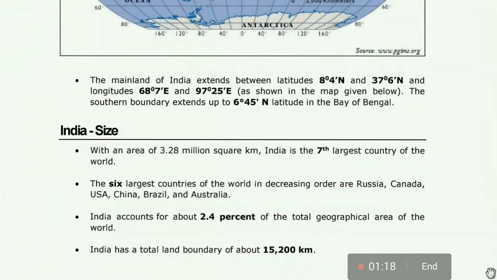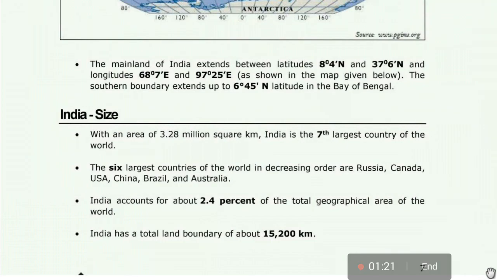Size of India: with an area of 3.28 billion square kilometers, India is the seventh largest country of the world. The six largest countries of the world in decreasing order are Russia, Canada, USA, China, Brazil, and Australia. After Australia, India comes in seventh place.